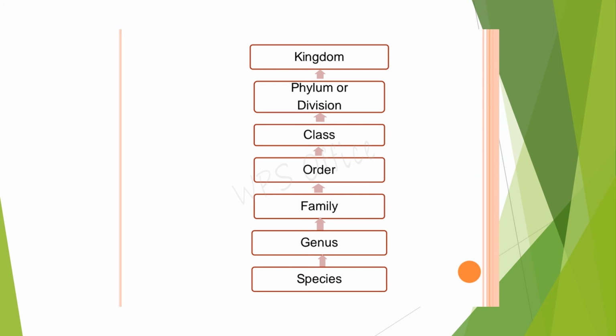To remember this, there is a small formula I can tell you. It is KPC OFGS. This is the formula. K stands for kingdom, P for phylum or division, C for class, O for order, F for family, G for genus, S for species. So if you remember this formula, automatically all these categories will come into your mind. KPC OFGS.